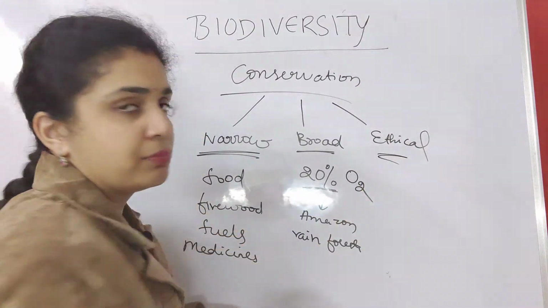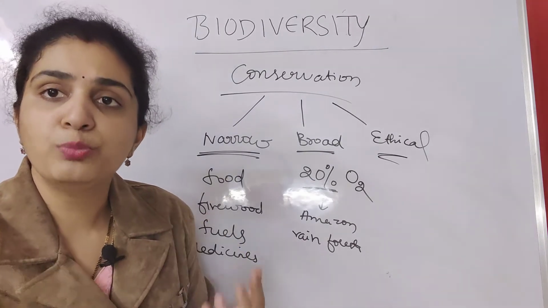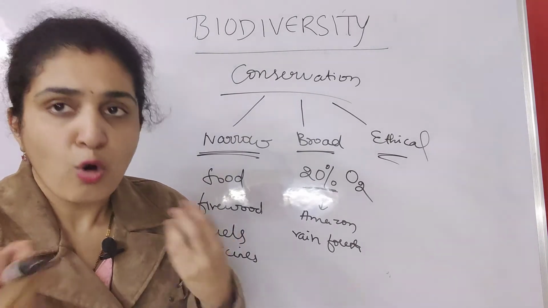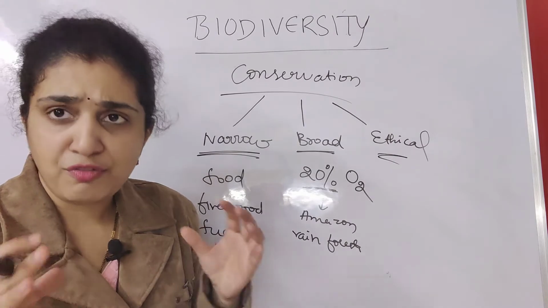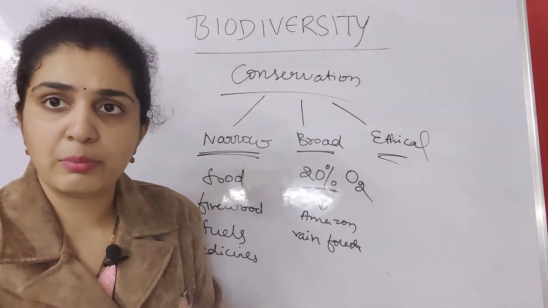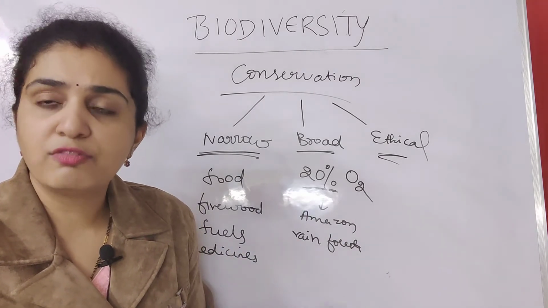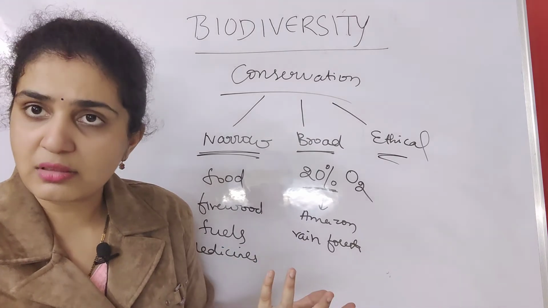Ethics means what? We are sharing the world with numerous plants and animals, and we alone can't survive. Imagine a world without animals and plants, are you able to survive? No. Where will you get oxygen, where will you get food, where will you get medicines? Nothing.